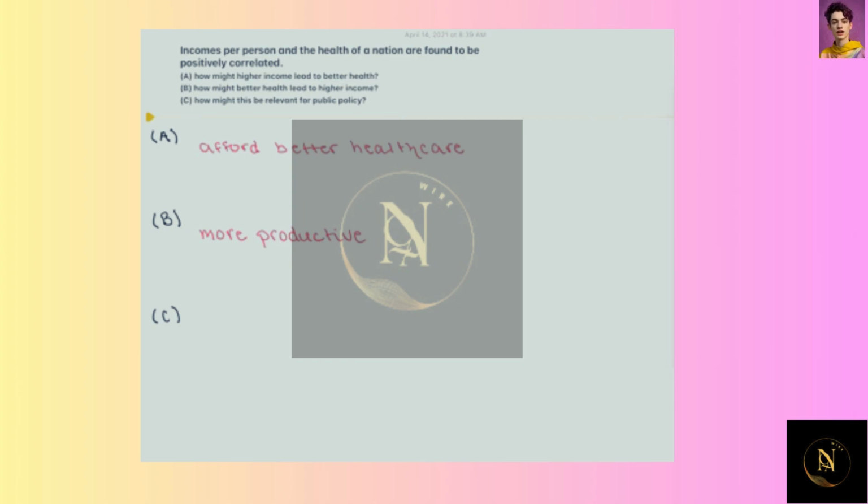And then part C here, we want to know, how might these two ideas from parts A and B be relevant for public policy? Well, when we think about public policy, we know that oftentimes it's looking at healthcare. There's a lot of public policy that relates to that. There's also a lot of public policy that relates to incomes and wages and salaries, right? So if public policy is aimed at improving both healthcare and per capita incomes, well, they may want to pay attention to how do they improve incomes to improve healthcare, or how do they improve healthcare to increase incomes.